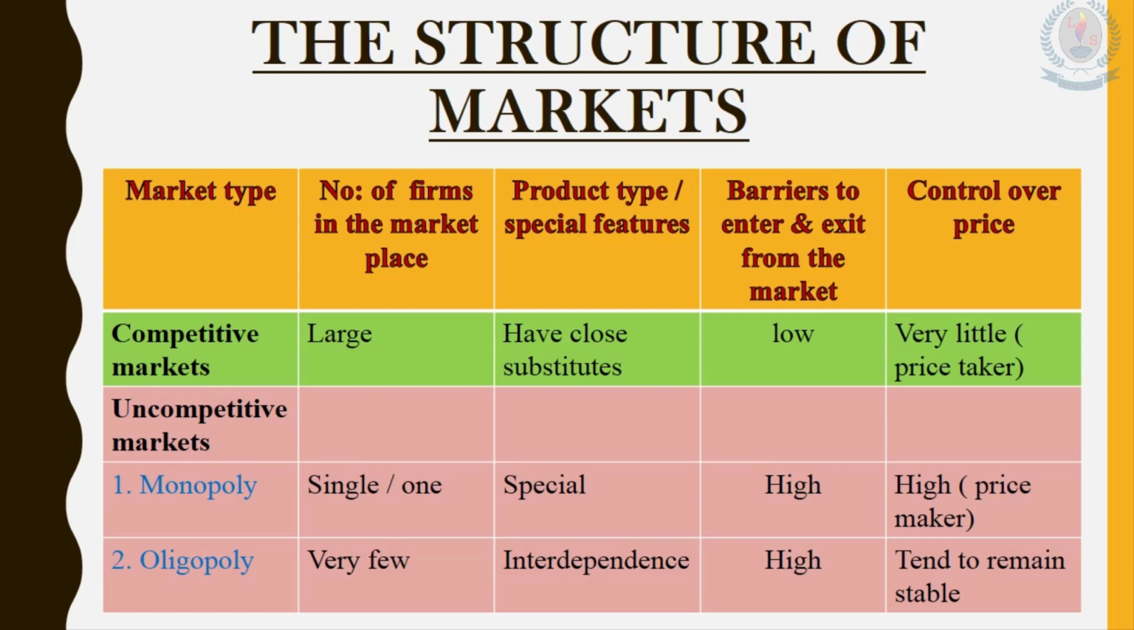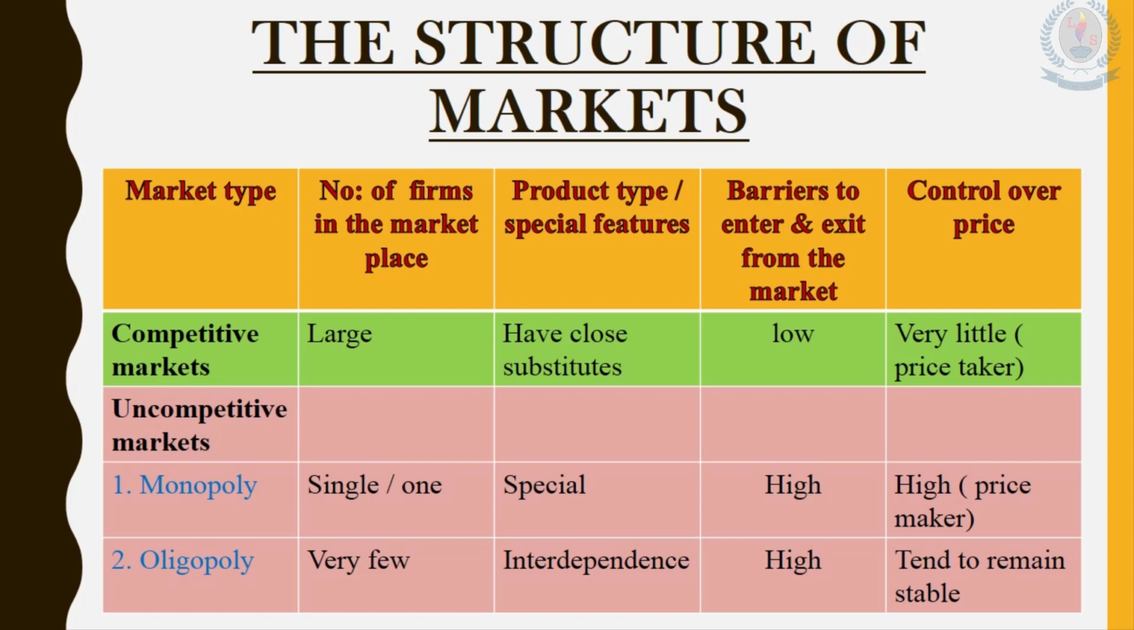So here we can identify that the control over price for each organization is very little. Sometimes they don't have control. They don't have a huge control over the price. It means they cannot create a huge impact on the price. They cannot decide the price. So we call them price takers. They take the price from the marketplace.